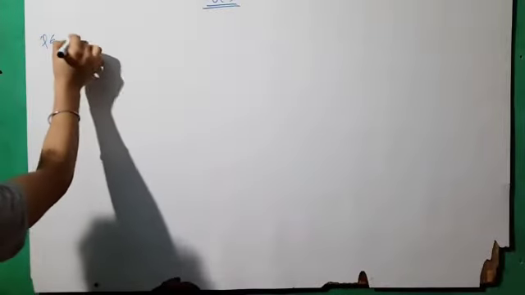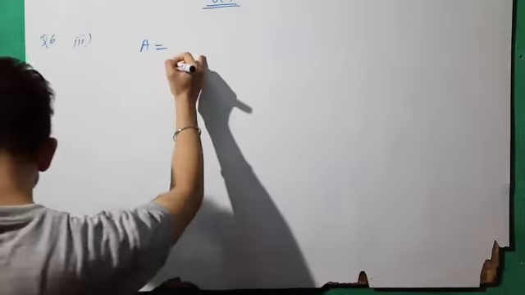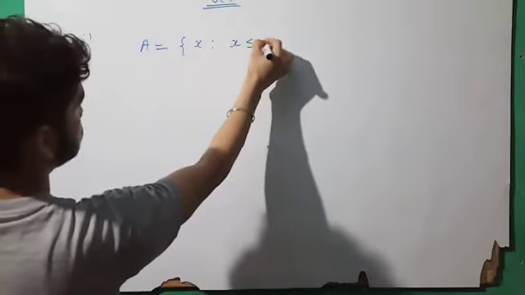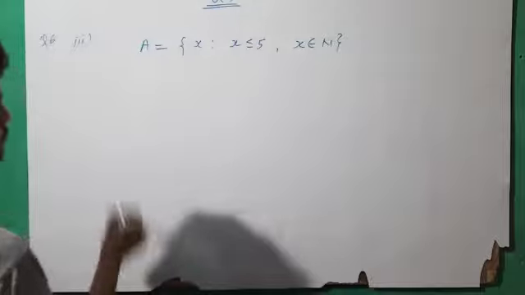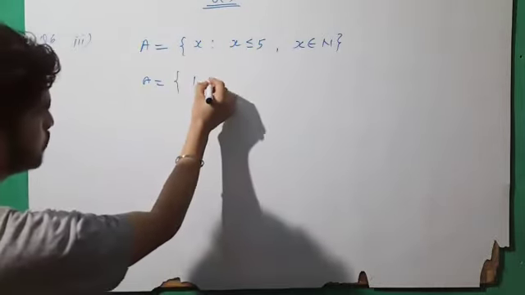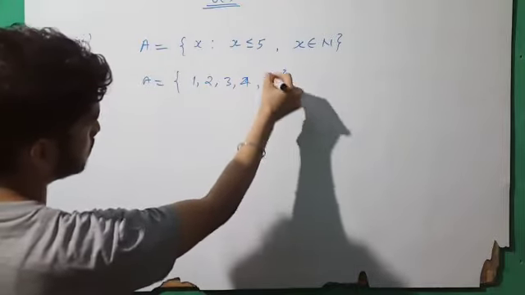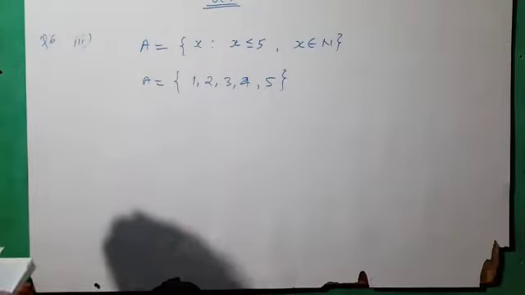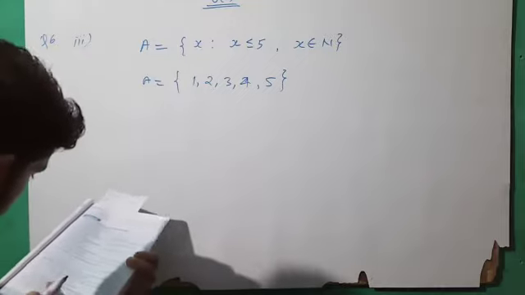Question number 6, third part: A is the set of x such that x is less than or equal to 5 and x belongs to the natural numbers. If x belongs to the natural numbers, then A is 1, 2, 3, 4, 5, because natural numbers start with 1 and the number is less than or equal to 5. We can say not more than 5 also. Then the second one, set B.